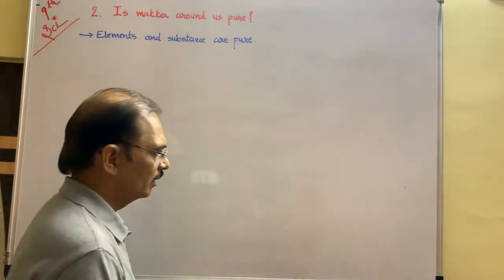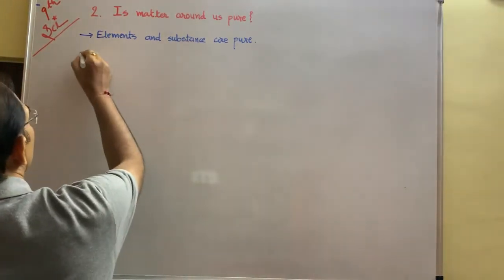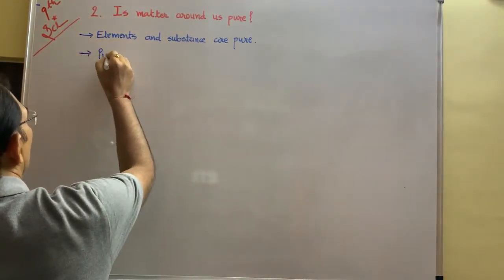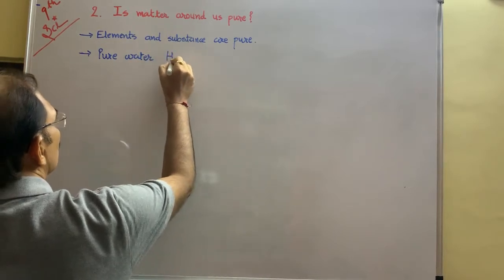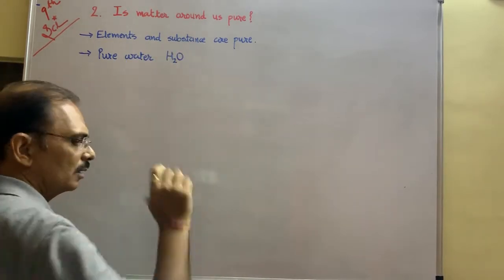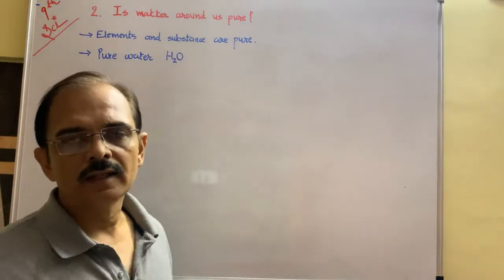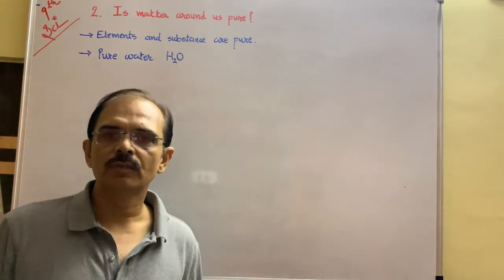So pure water, for example, you said that pure water means what? H2O. No other minerals are there which are necessary for the human body.